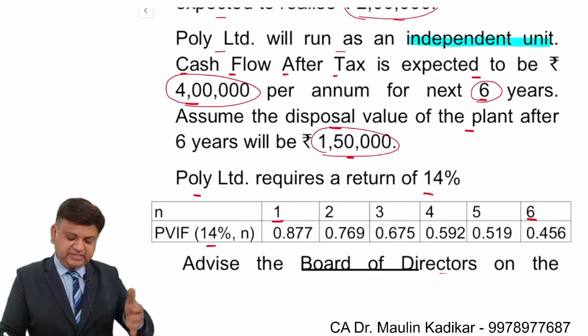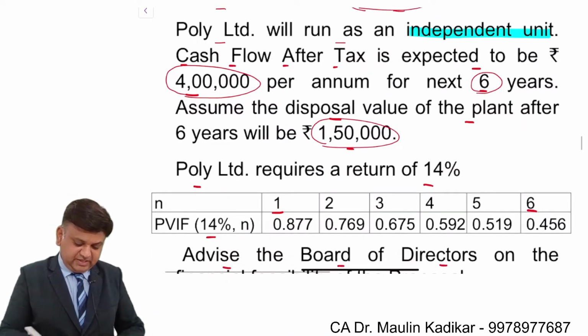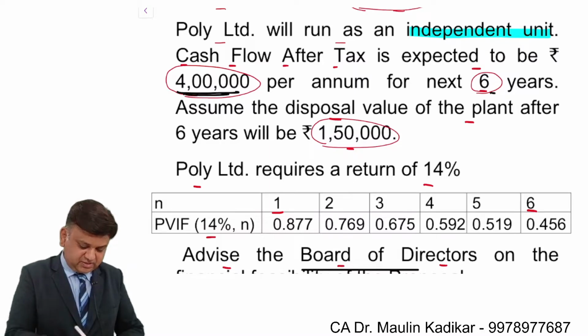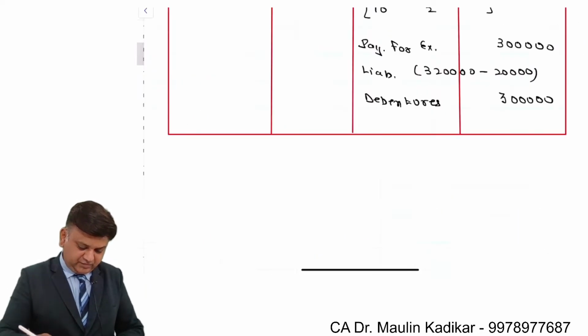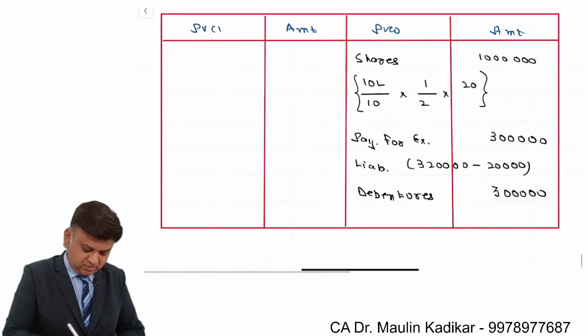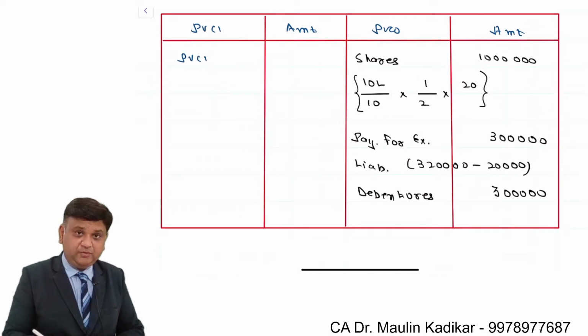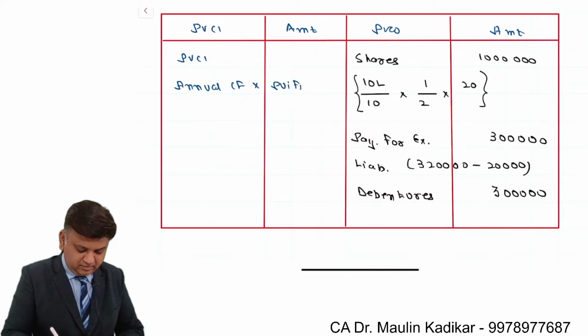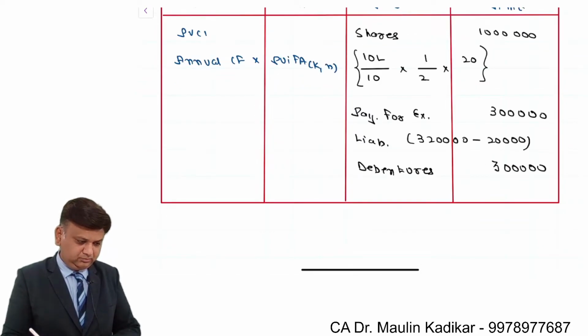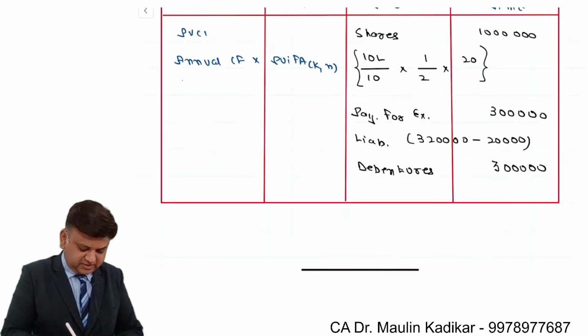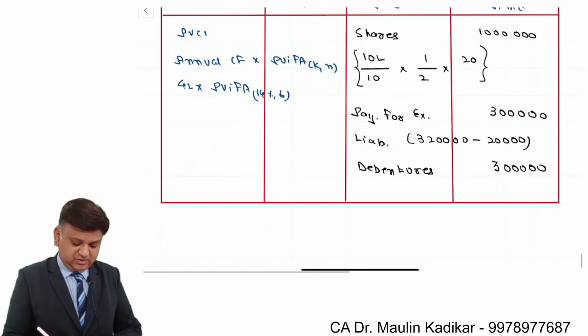Poly Limited will run as an independent unit. CFAT is 4 lakhs per annum for next 6 years. So we can say something like this. Present value of the cash inflow is annual cash flow into PVIFA at K cost of capital for n number of years. So in that case, it comes to an amount of 4 lakhs into PVIFA at the rate of 14% for 6 years.